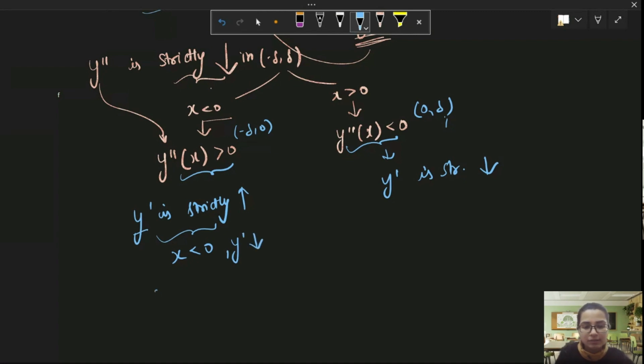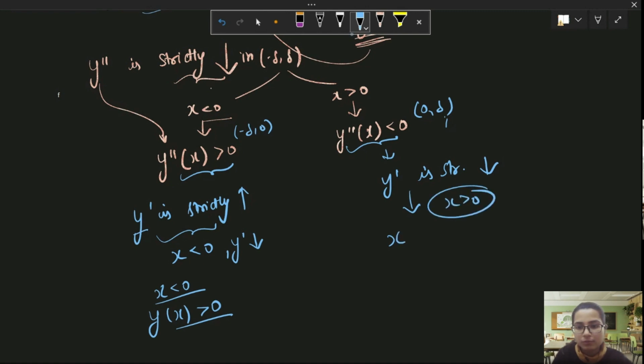That means for x less than 0, y of x will be decreasing. So opposite behavior. It will be greater than 0. And here x is greater than 0, so strictly decreasing.